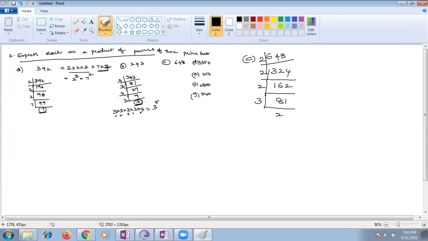Children, don't shout. Please try to understand. Ma'am, my answer is correct. Just a minute, I'm checking. Ma'am, I did with 3 and I got 3 like this only. Same as what you did. If you do it any way, you will get the same answer, children. I got the reverse of you. In multiplication, if you do any order, the result remains the same, Ritvik. Don't worry. If you are getting 2 power 3 and 3 power 4, the answer is correct.